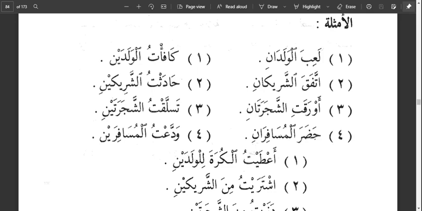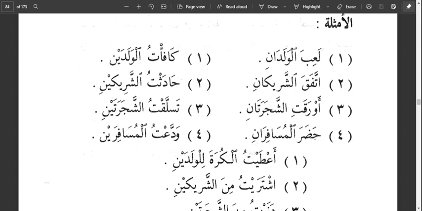Now we have seen that al waladan here is taking alif, and from our qaida yurfa'ul muthanna bil alif. So our muthanna remains in reference state with what? With alif. So it's telling us that al waladan here is the fa'il of la'iba, because our fa'il remains in reference state. So la'iba al waladan, the two boys played.